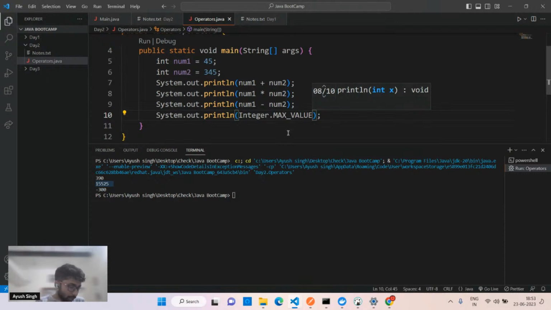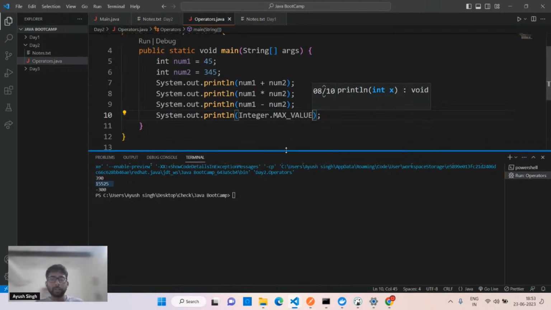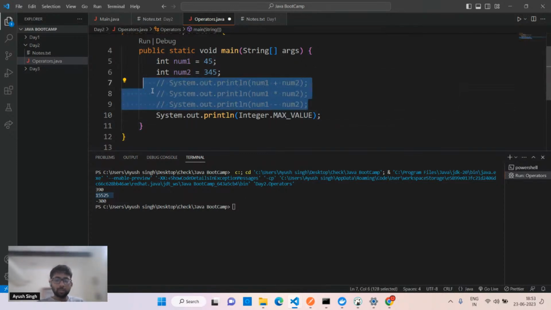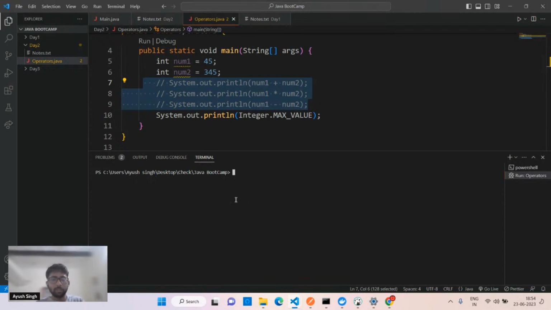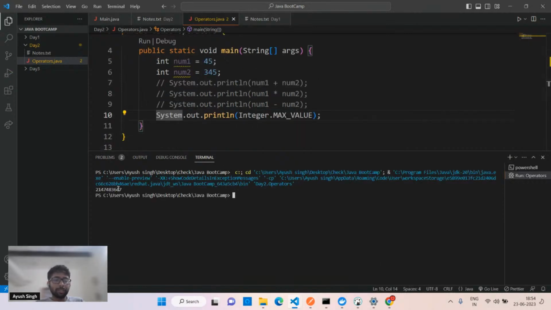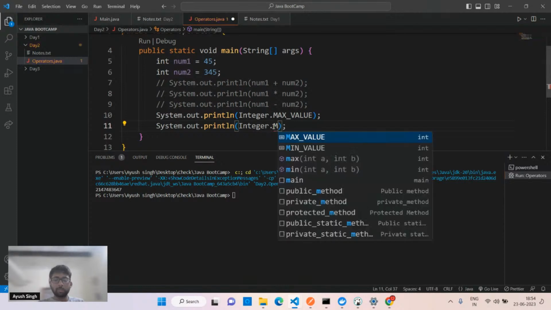If you have to read the input from the user and store it in a variable, we can see the scanner. But first, see this Integer max value. I'll comment this out. If you have to use input, I'll show you that as well. That's nothing different. We have to use one class, so we have to use one package. Simply run this and you'll get the numbers: 2,147,483,647. This is actually 2 to the power 32, 2 billion. And if you use Integer dot min value, you'll get the negation of this.